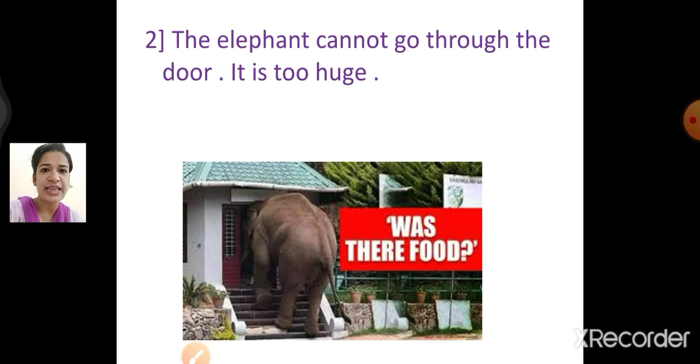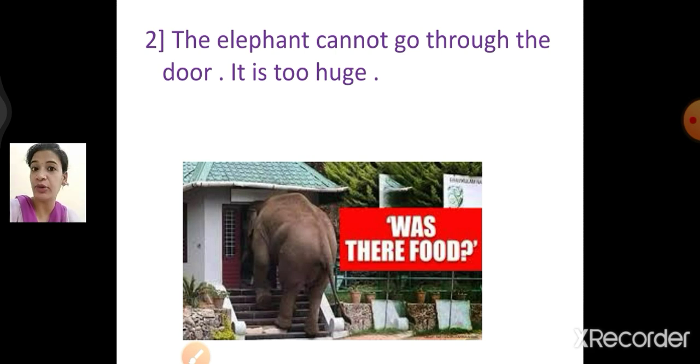Let us jump to the second one. Can you see in the picture what the elephant is doing? Right? So now read the question. The elephant cannot go through the door. It is too huge. The elephant cannot go through the door. It is too huge. Now I am going to join both the sentences.